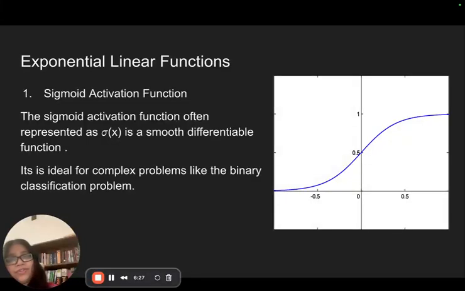The sigmoid activation function is an exponential function and it is a very differentiable function. The output value lies between minus 1 to 0.